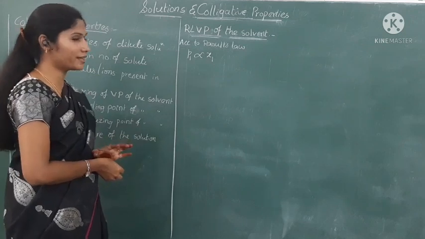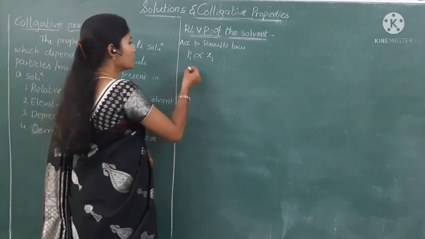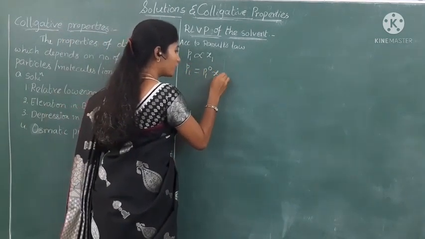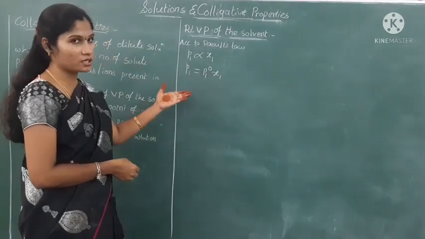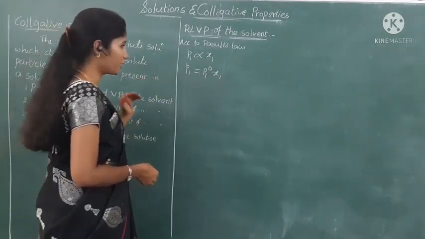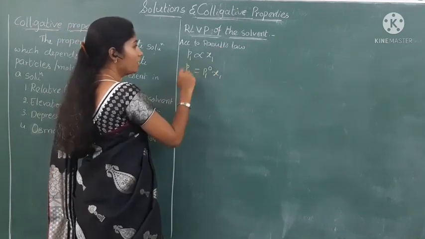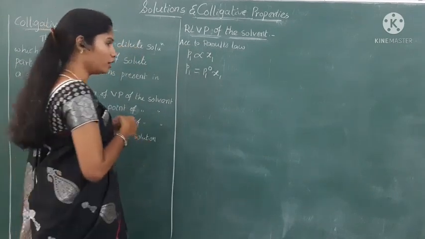P1 is directly proportional to x1. So we can write P1 equals P1 naught into x1. Just now we discussed this, so I am not explaining again and again.